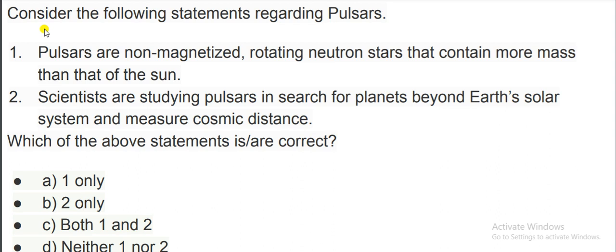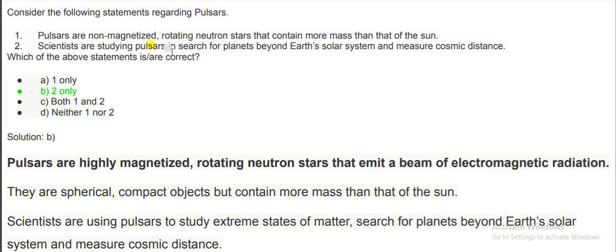Next question is, consider the following statements regarding pulsars. One: Pulsars are non-magnetized rotating neutron stars that contain more mass than that of the sun. Two: Scientists are studying pulsars in search for planets beyond Earth's solar system and to measure cosmic distance. The options are A 1 only, B 2 only, C both 1 and 2, D neither 1 nor 2. Let's see the answer. So the correct option will be 2 only.